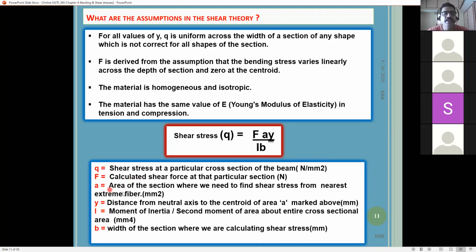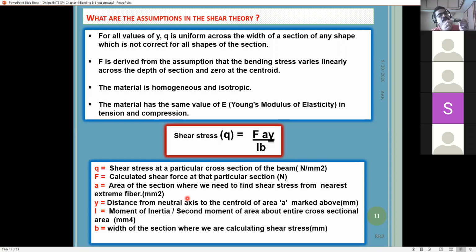A is, again I'm repeating, the area of the cross section from the level where we need to find the shear stress to the nearest extreme fiber. What does that mean? Suppose there is a section here. This is the cross section. If I need to find the shear stress at the top, then what will be the area? The area is from where you are finding the shear stress to the nearest extreme fiber. Since we are taking the top, and the nearest fiber is also the top, the area will be 0.